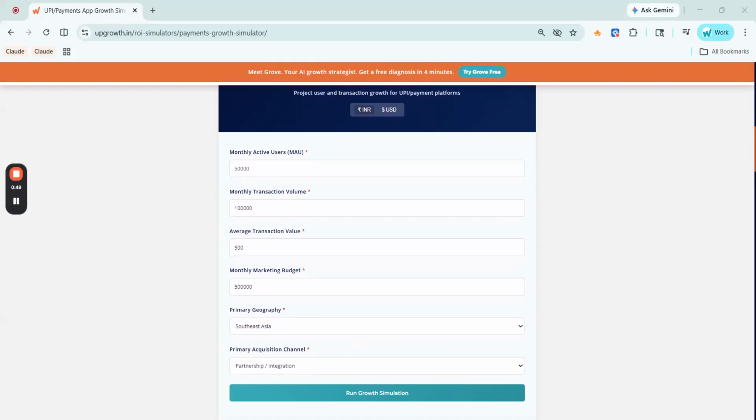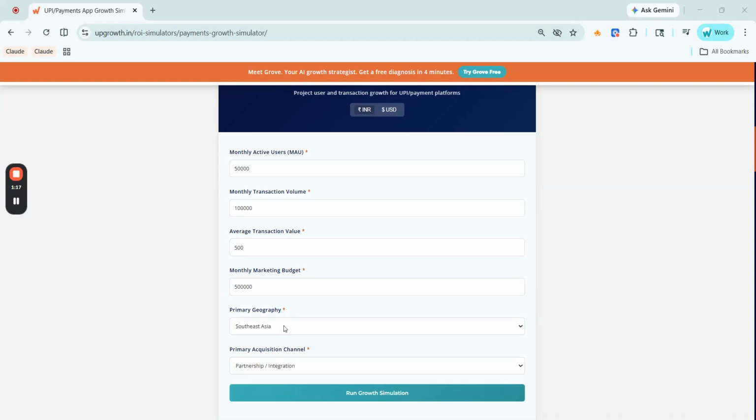First, set your currency, whether it is INR or USD. Monthly active users is your current MAU, the number of users who actively transact on your platform each month. Monthly transaction volume is the total number of transactions processed on your platform each month, and average transaction value is the typical amount per transaction in rupees. And monthly marketing budget is your total spend on user acquisition each month.